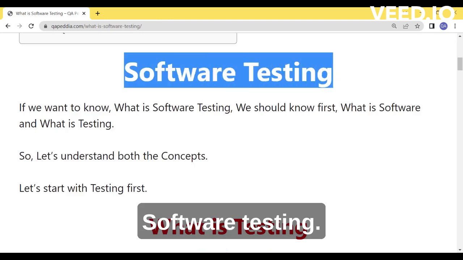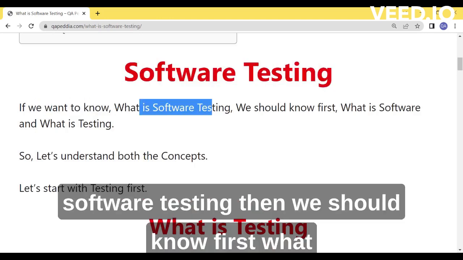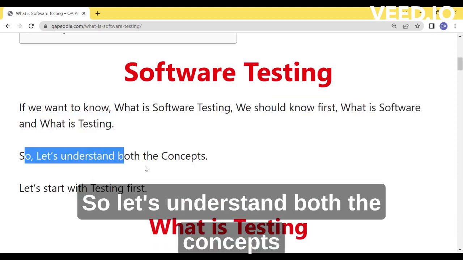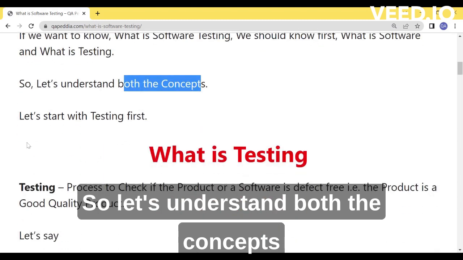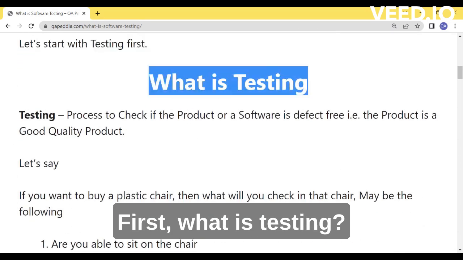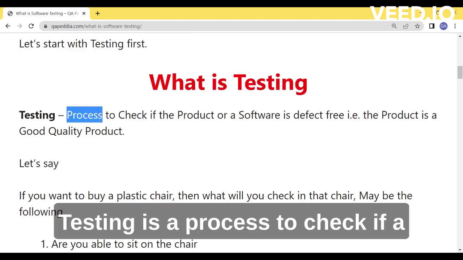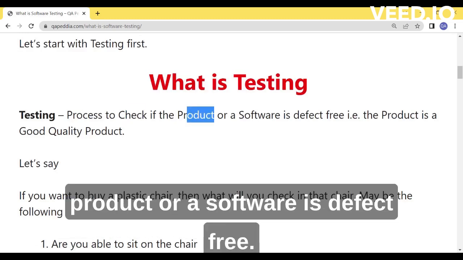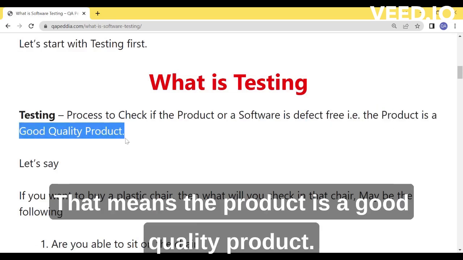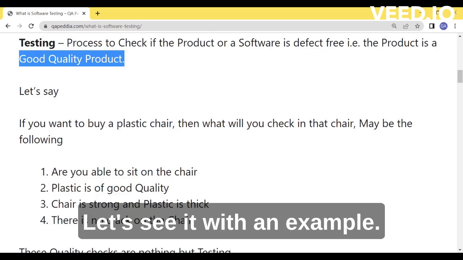Software testing. If we want to know what is software testing, then we should first know what is software and what is testing. So let's understand both the concepts, and let's start with testing first. What is testing? Testing is a process to check if a product or a software is defect free. That means the product is a good quality product. Let's see it with an example.